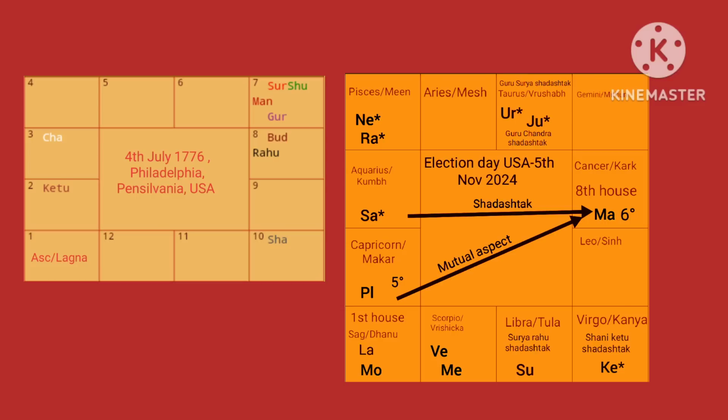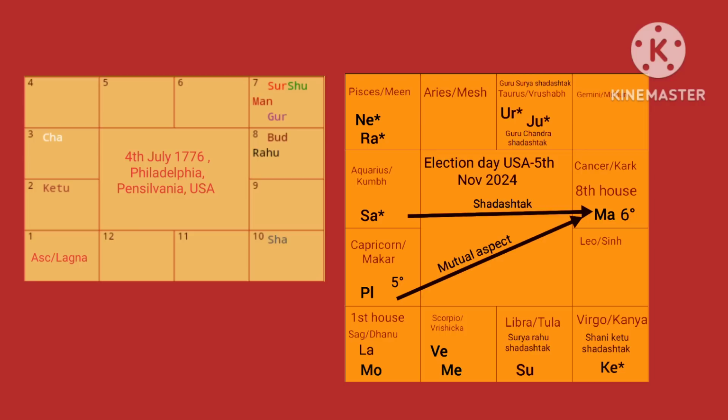Now if you look at the United States chart, it has a Sagittarius ascendant or Dhanu Lagna. So the first house is represented by the Dhanu Lagna. And if you look at the transit chart, Mars is in the 8th house. 8th house is the house of accidents, of fear, of separation, of secret things, hidden things. And this is the sign of Cancer, which represents emotions. So when Mars is in Cancer, it represents an emotional outburst amongst the people of America.